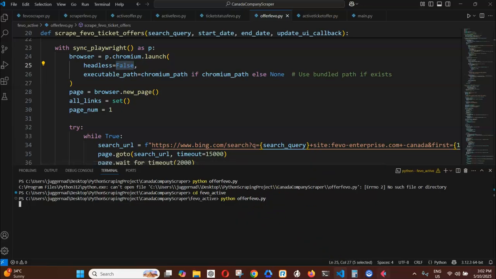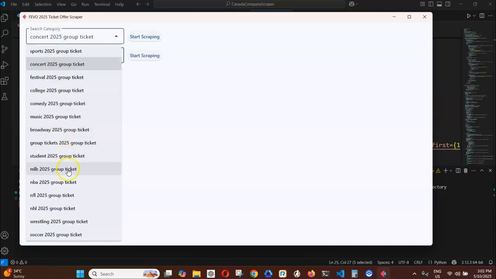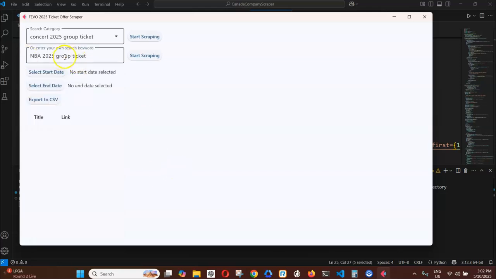And now, oh, by the way, I also converted this app that I created using Python to an executable file. I'll show that to you later on, but right now I'm going to start scraping and look for NBA 2025 group tickets. As you can see, there is here NBA 25 group tickets, but I'm going to put it here also.